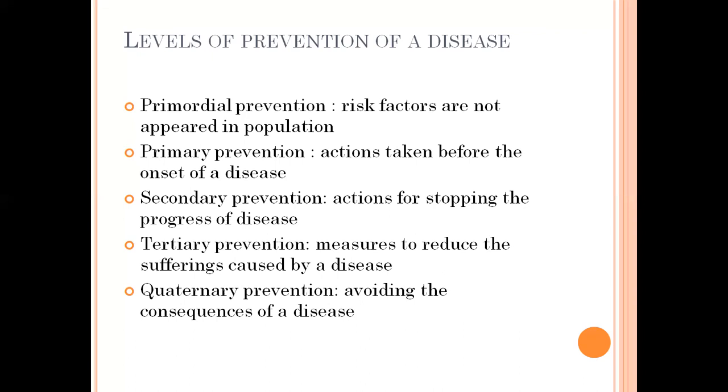These all are the prevention levels, the levels of prevention of a disease. The first one is primordial prevention, which we will take before the risk factors. Next one is primary prevention, which we will take before the onset of a disease.